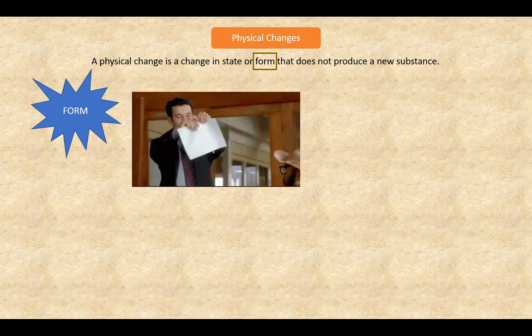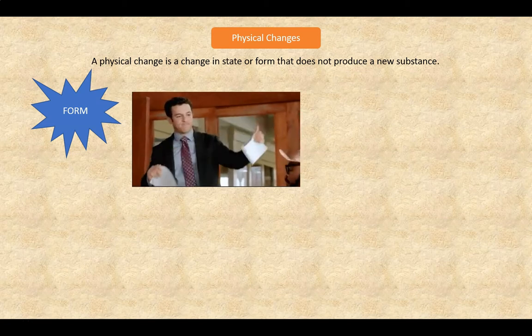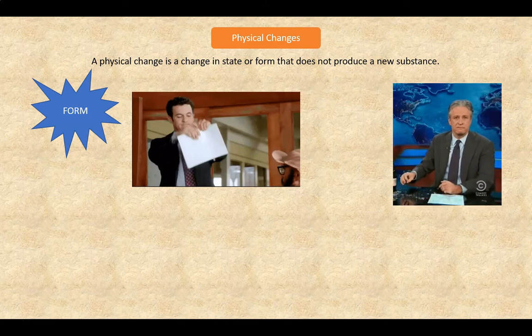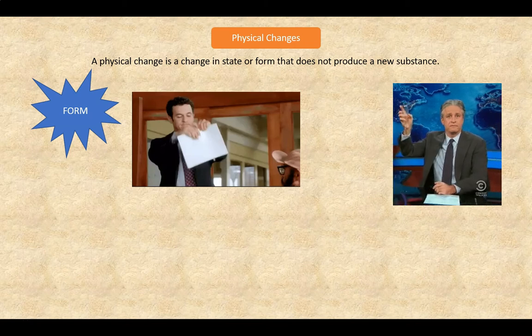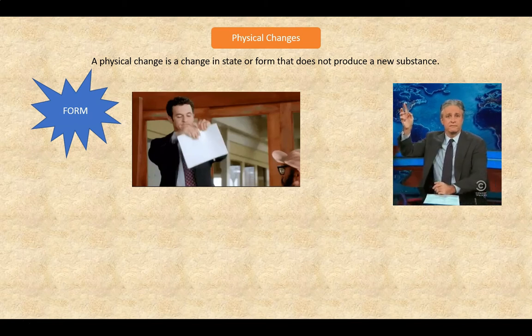Here is the first example of someone ripping paper. The form of the paper has now changed. It's in two pieces. However, no new substance has been formed as a result. That is why we call this a physical change. Here is a second example in which a wine glass is being crushed. The form of the glass has been changed into little pieces, but no new substance has been formed. So this is also a physical change.